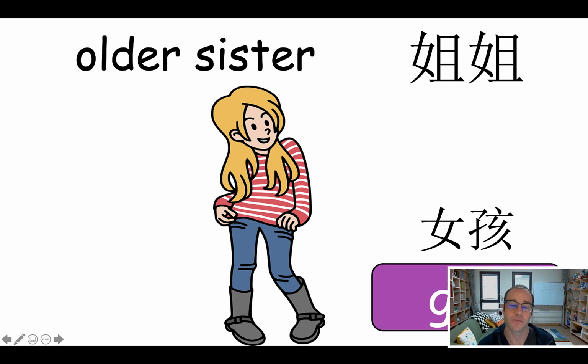And also another reason I'm teaching older and younger here is because in Chinese, there is a difference between these two Chinese words. In English, we might just say sister. Like I can say, she's my sister, and I don't have to be specific about if it's an older sister or a younger sister. But in Chinese, they have two different words, and one means older sister and one means younger sister. So they would never refer to their younger sister with the word that they say for older sister. They're two different words, okay? So I think that I want to also have them learn this in English because it's logical for a Chinese person. There's two different words in Chinese. There should be two different words in English.